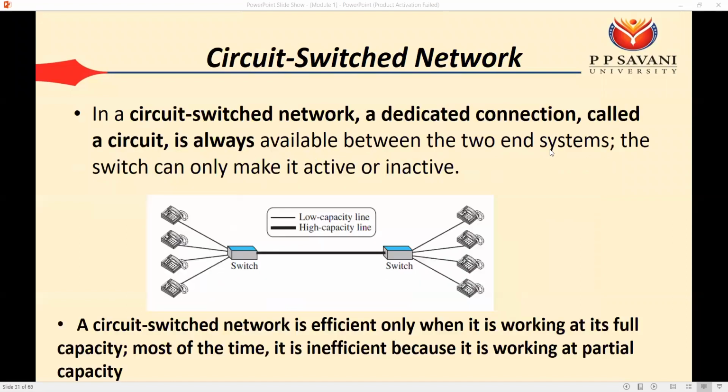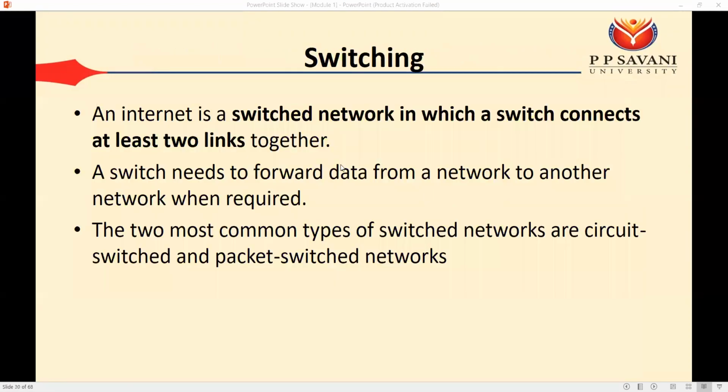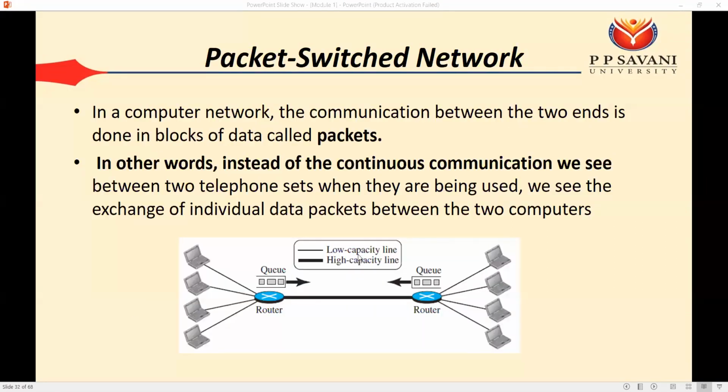Okay, so clear this thing, the types of network: LAN, WAN, MAN. What is switching? So switching is, we can say, used to connect two different networks. So switching can be of two types. It can be circuit switched or it can be packet switched. In case of the circuit switched, we can have a wastage of bandwidth, or we can say the wastage of link. In case of the packet switched network, we have the maximum utilization of the bandwidth or maximum utilization of the link.